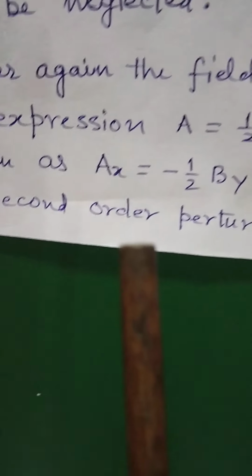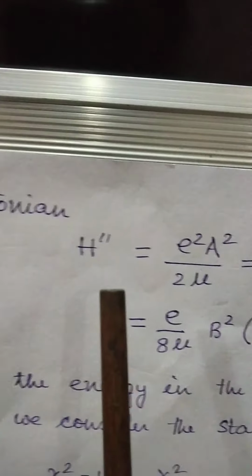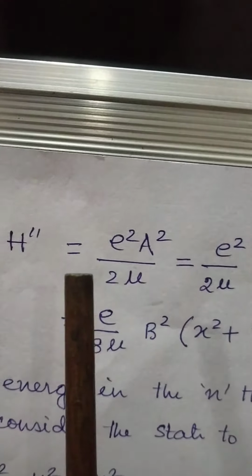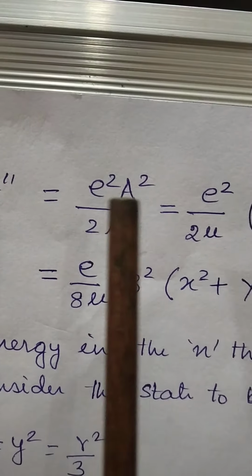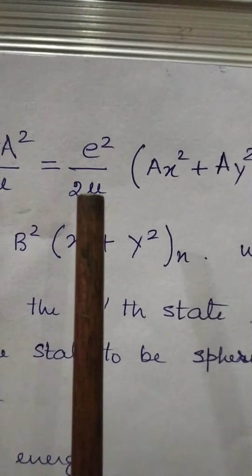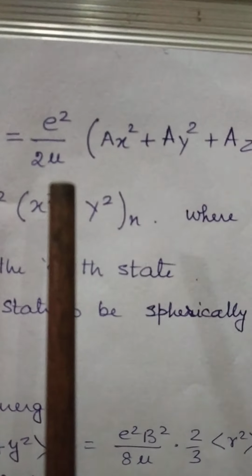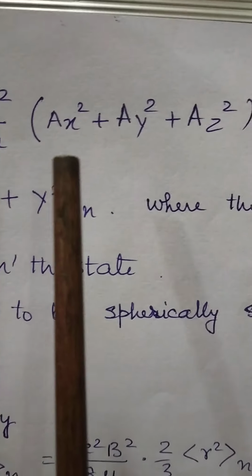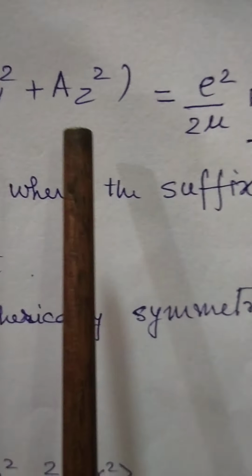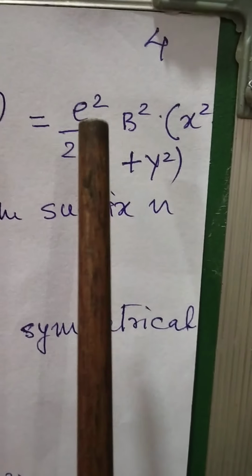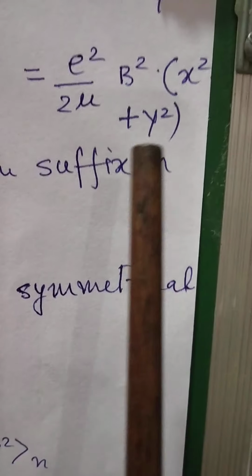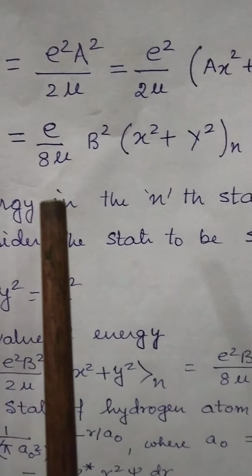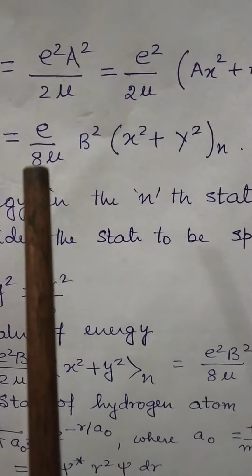So the second order perturbation term in the Hamiltonian, H double dash, is equal to e square upon twice mu multiplied by Ax square plus Ay square plus Az square, which can be written as e square upon twice mu multiplied by B square multiplied by x square plus y square,